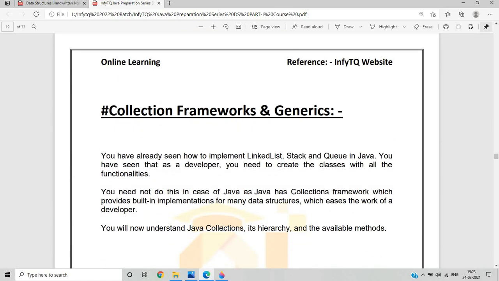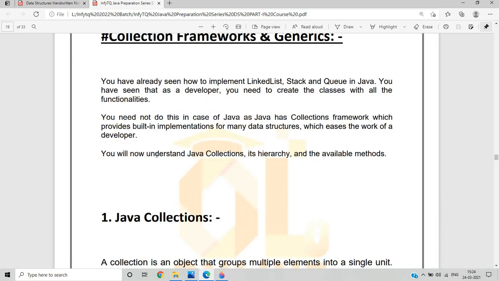So moving to the next topic, which is not exactly a data structure but is related to data structures: the collection framework and generics. As we have already seen how to implement linked list, stack and queue in Java, as a developer you need to create the class with all the functionalities. If we want to implement data structures like linked list, stack and queue in Java, we create a class with the functionality.